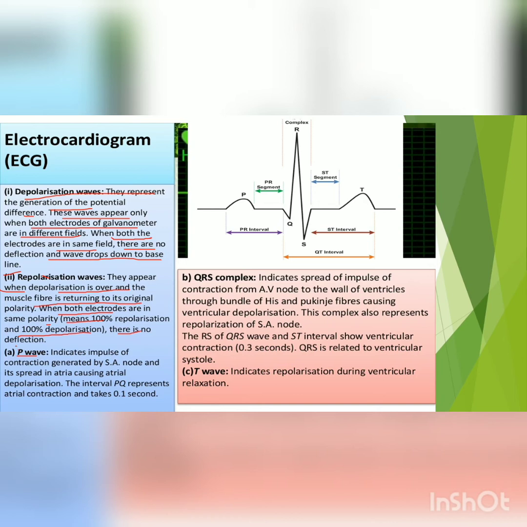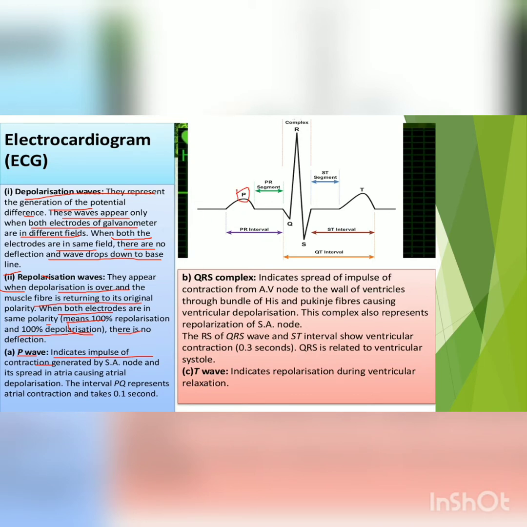ECG, electrocardiogram, is a graphical representation of the electrical activity of the heart during a cardiac cycle, and the machine used is known as the electrocardiograph, and this technique is known as electrocardiography. We will see here that the P wave indicates the impulse of contraction. You can see this is the P wave.